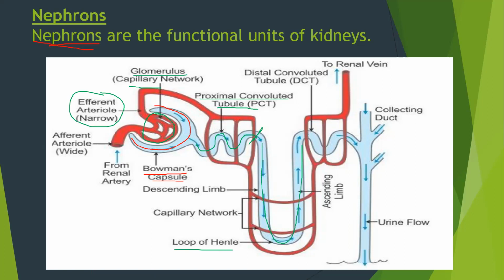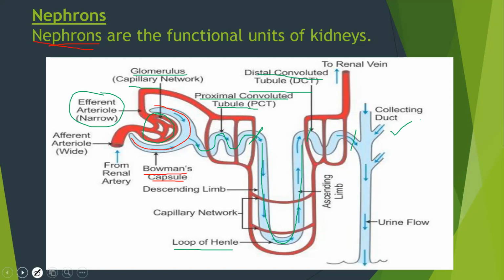And then the last part of the tubule, that is the distal convoluted tubule, the DCT. The distal convoluted tubule opens into the collecting duct. Distal convoluted tubules of many nephrons open into one collecting duct.